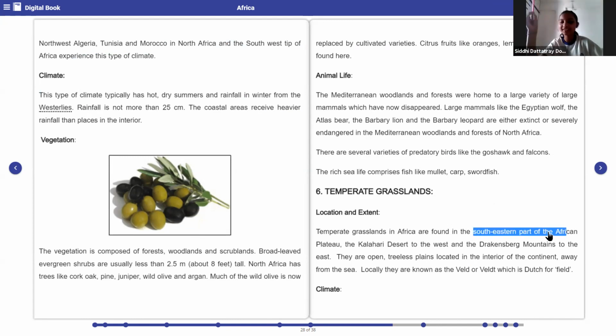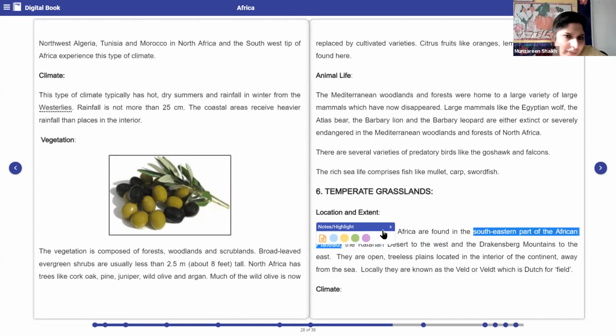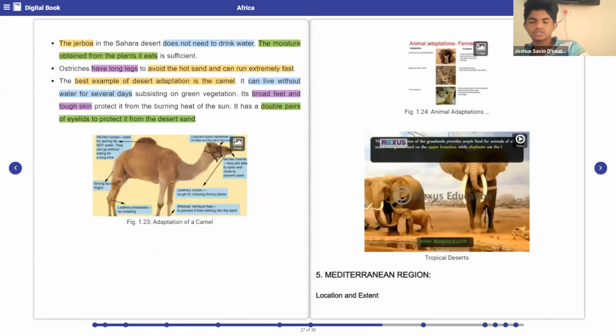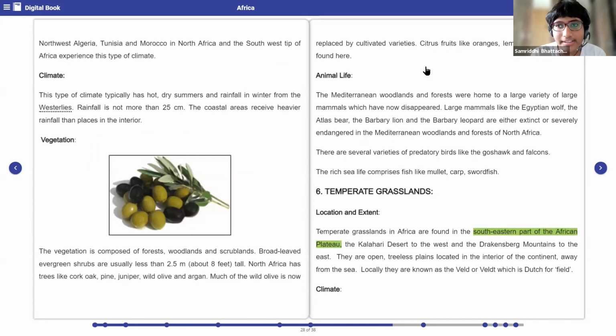Ma'am, you have gone ahead. We are on the 5th one. No, where are you? Turn on to the previous page. Ma'am, northwest. Okay, Mediterranean region. Right. Ma'am, the title is on this page and the content is on the next page. Which next page? The previous one.